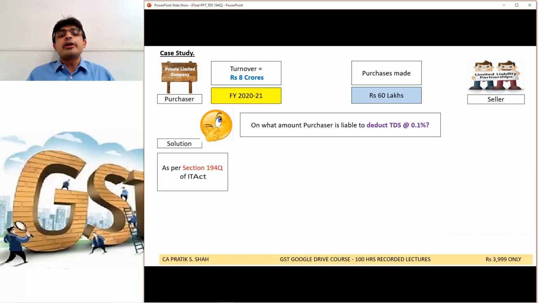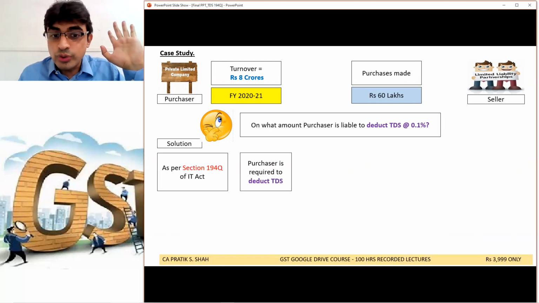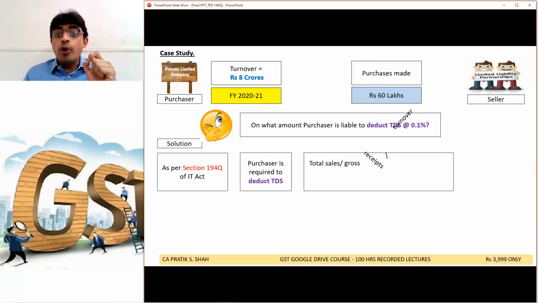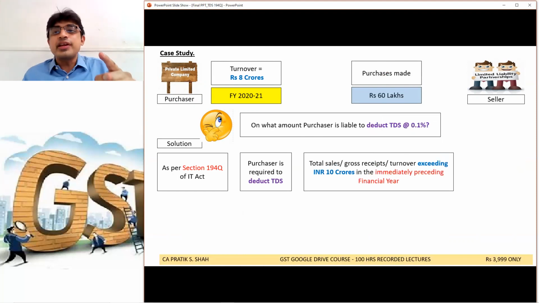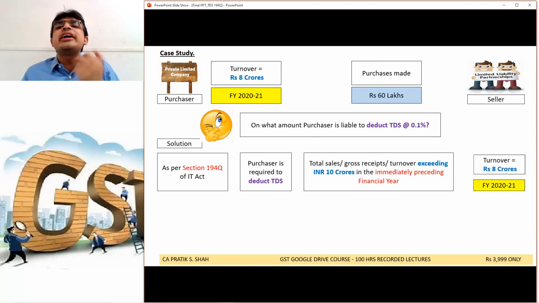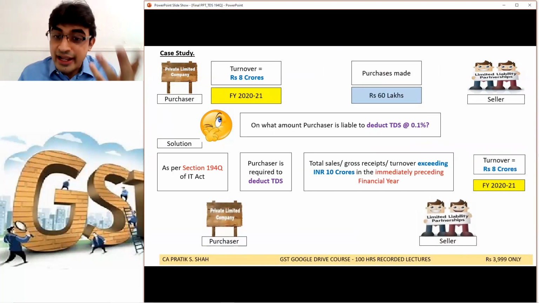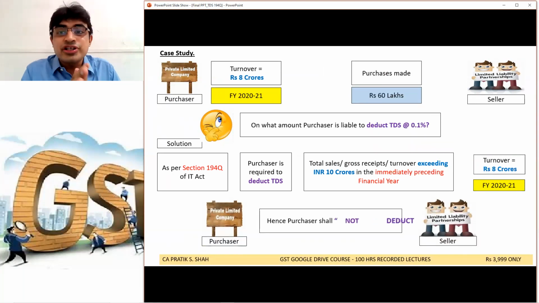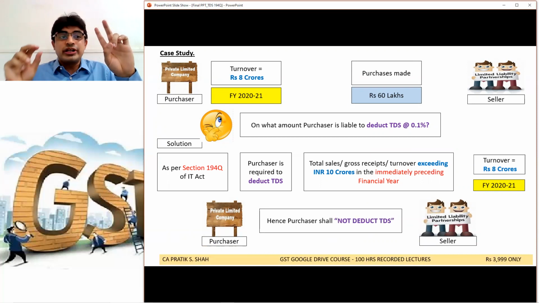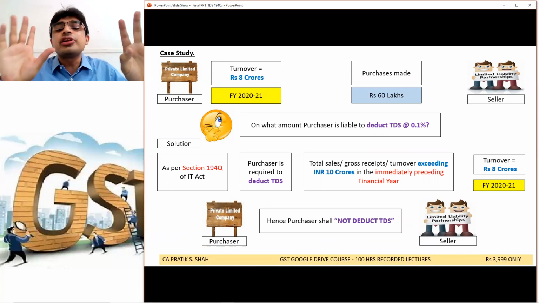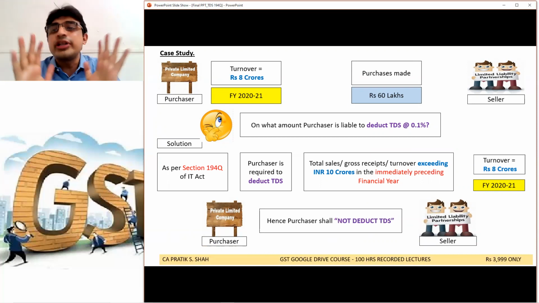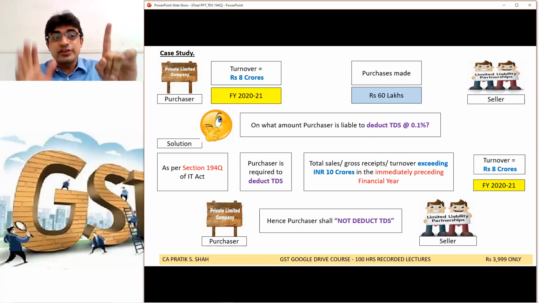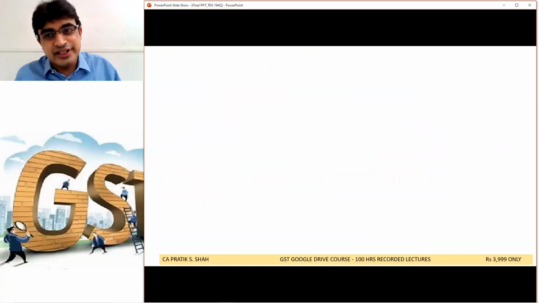See, point number one: 194Q is applicable only if the total sales or gross receipts of the purchaser exceed rupees 10 crore in the preceding year. What is the turnover of the purchaser? Only 8 crore. Hence in this case, the purchaser shall not be liable to deduct TDS in financial year 21-22. No TDS. Okay, so since the turnover is below 10 crore, no TDS.